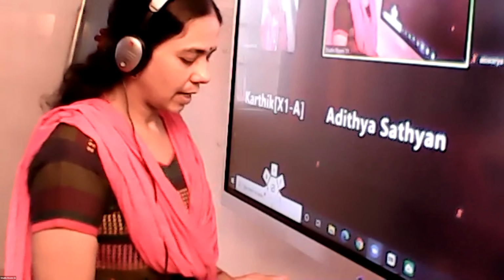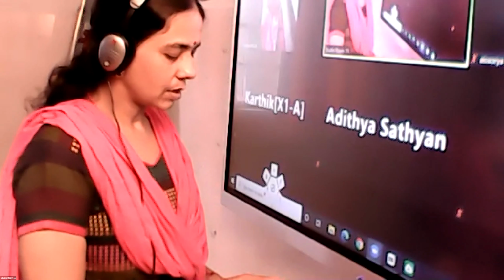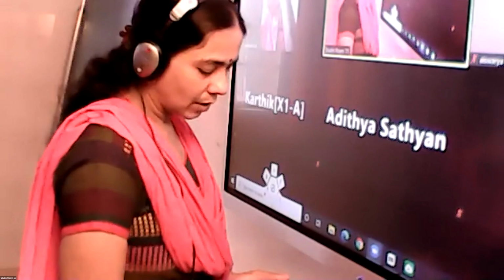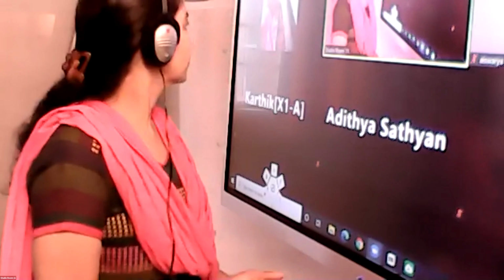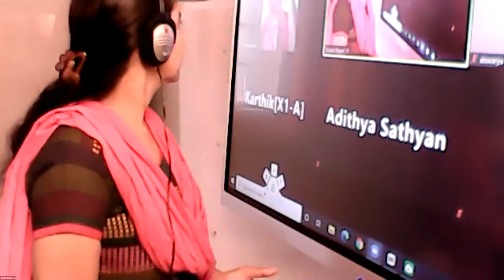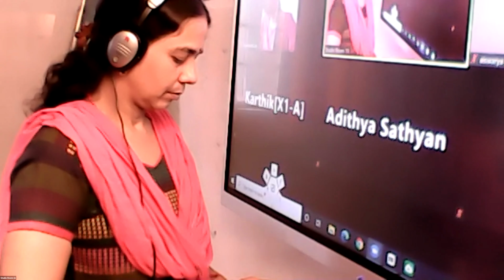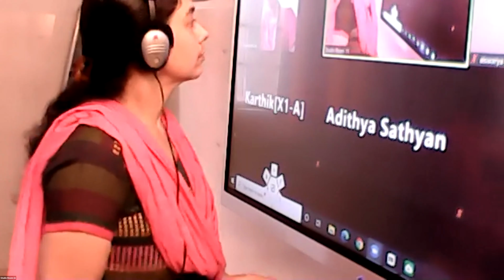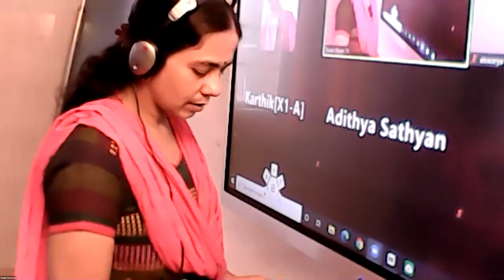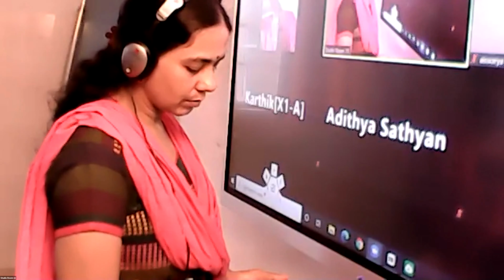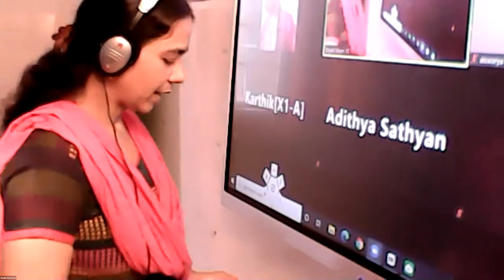8 friends, J, K, L, M, N, O, P and Q are sitting around a circular table facing towards the center.